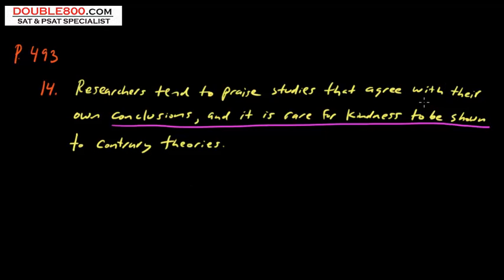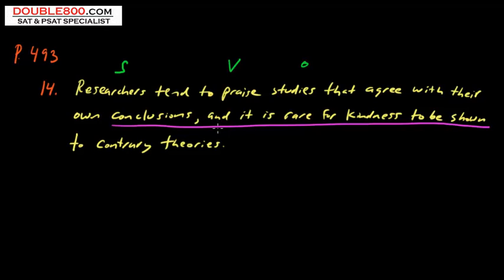We've got really two independent clauses. This first part, we have a subject. Researchers tend to praise. All right, so then we've got this action. Studies, we've got the object here that agree with their own conclusions. This is an independent clause. It's a standalone clause. And we've got the subject directly performing the action. Now we have a second part of the sentence. It's really another independent clause.